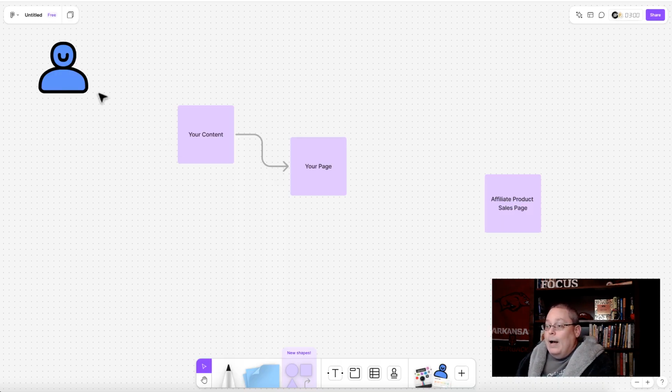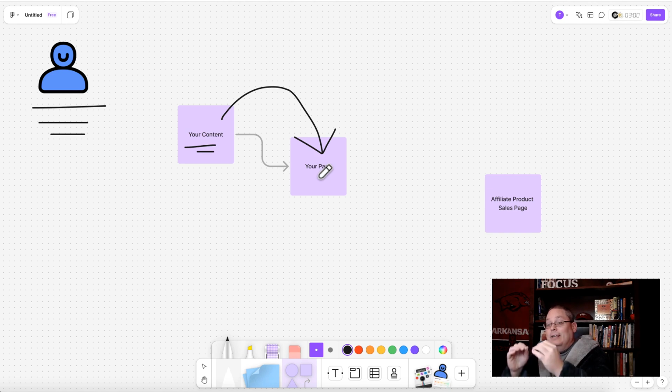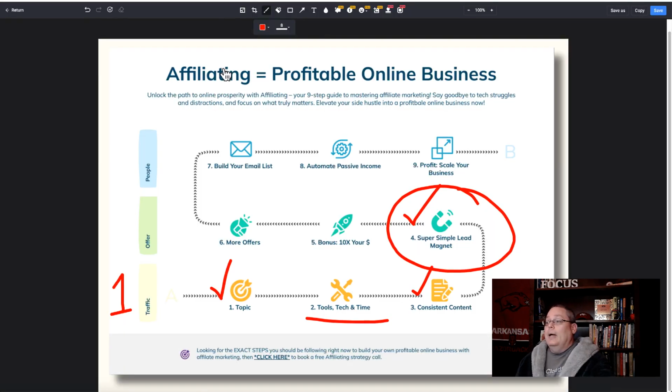So what does that look like and why is it important? Because the thing is, people out there on the internet are looking for solutions to their problems. That audience that you're building around that topic that Google AI, the Gemini AI gave us, you're creating content now. You control that. You want to send them over to your page that you control, and that page is where you want to actually start interfacing with them, or you want to take the time to let them know that you have more detailed information with them, and you're going to do this. You're going to put them on your email list because that is what you control. So your page is a bridge page, but ultimately it goes back to the strategy.